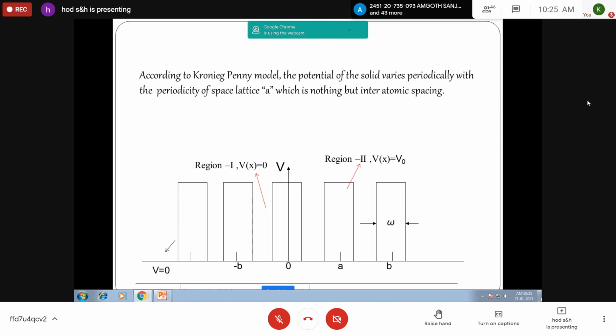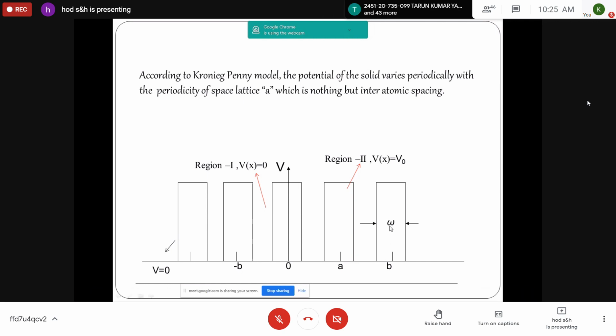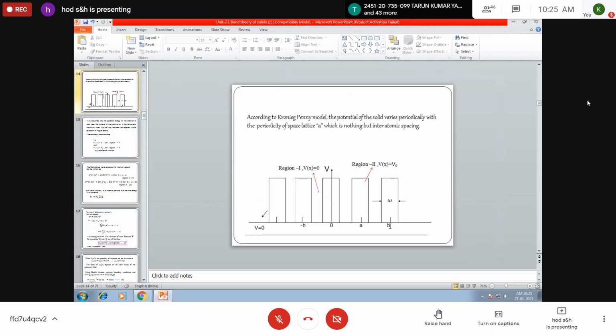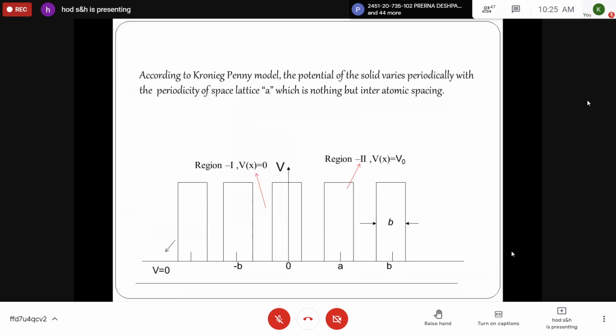We are not interested in that, only assume potential V is equal to 0 when it is close to the positive ion site. Potential is maximum when it is between two positive ion sites. So you can imagine two regions, zero potential region as well as maximum potential region.